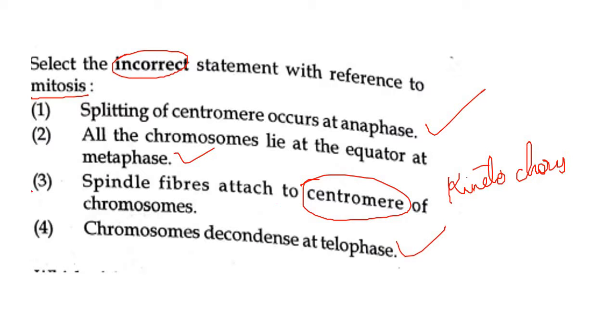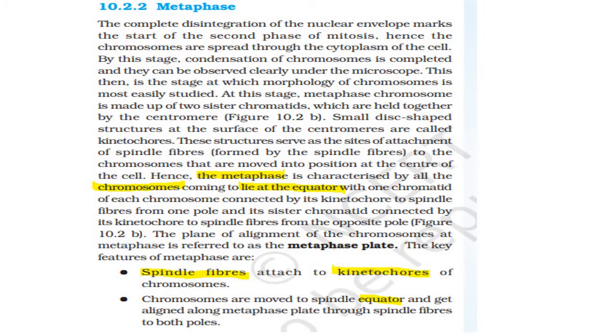Yes, so the correct answer would be the third one, because this doesn't occur because spindle fibers attach to the kinetochores of chromosomes. So this statement is incorrect with reference to mitosis. Let's see the solution. Metaphase is characterized by the chromosomes coming to lie at the equator, which is the correct statement. Spindle fibers attach to kinetochores and not the centromeres as mentioned in the statement. And yes, again the equator statement is correct about the chromosomes at metaphase.